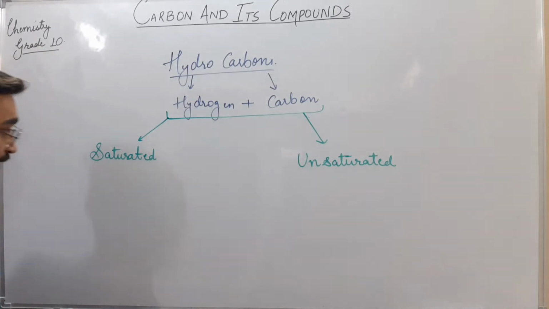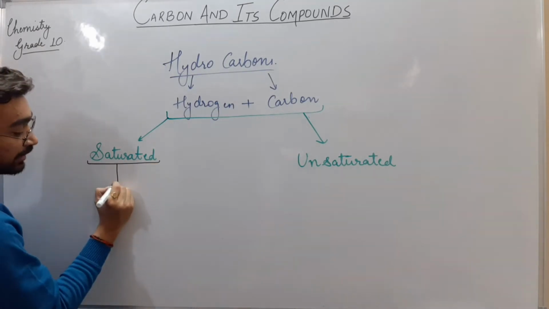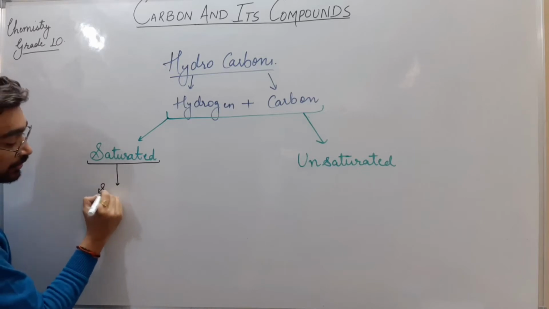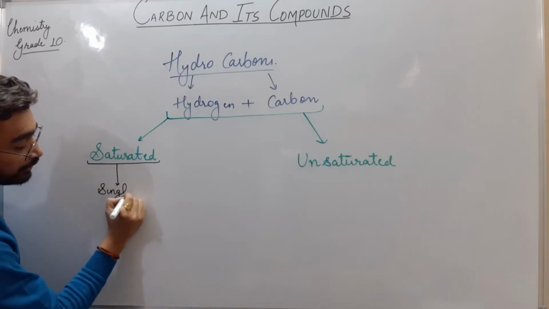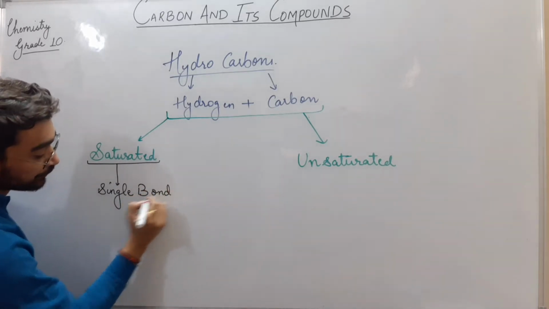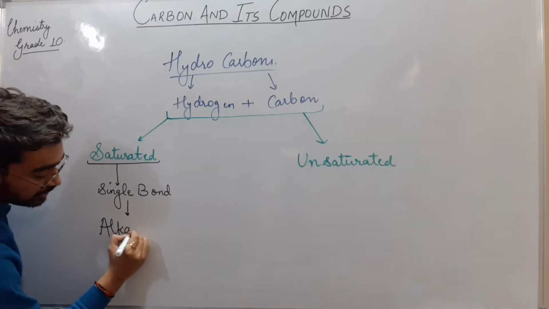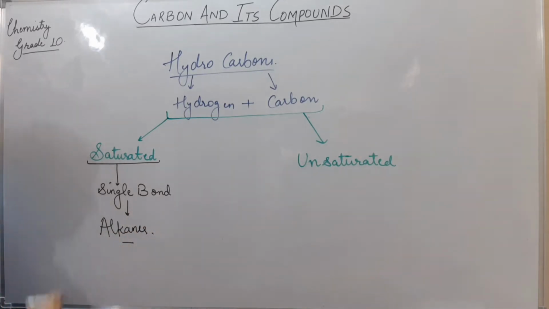So we can say that saturated hydrocarbons, which make only single bonds, are alkanes.